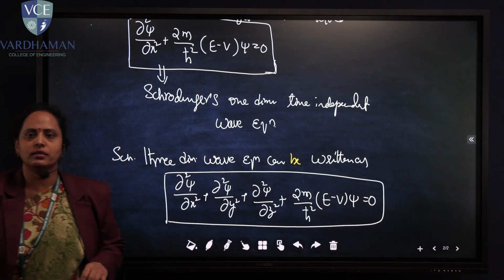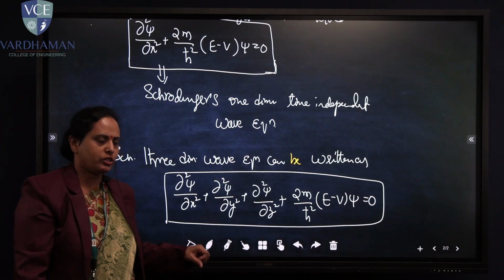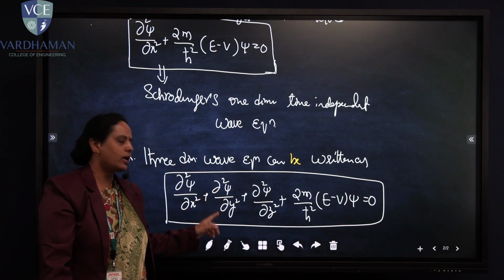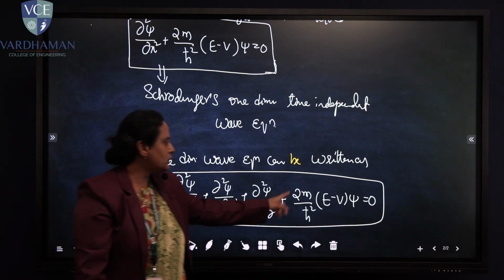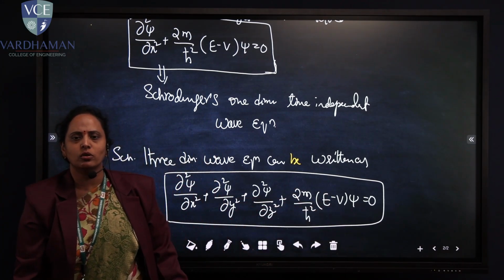This is the Schrodinger's three-dimensional time-independent wave equation.